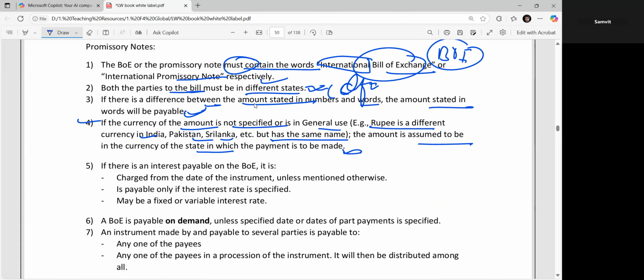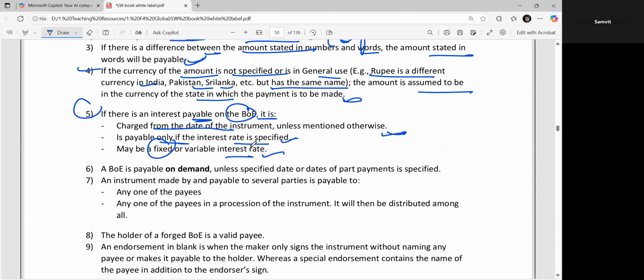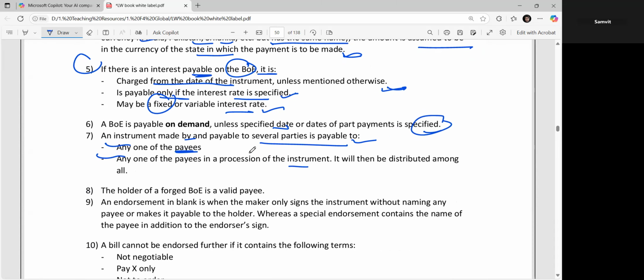If interest is payable on the bill of exchange, it is charged from the date of the instrument, unless mentioned otherwise. It is payable only if the interest rate is specified. It may be a fixed or variable interest rate, right? Then you need to know that a bill of exchange is payable on demand unless a specified date or dates of part payment are specified. An instrument made by or payable to several parties is payable to any one of the payees, and the proceeds will then be distributed among all the people involved, right?